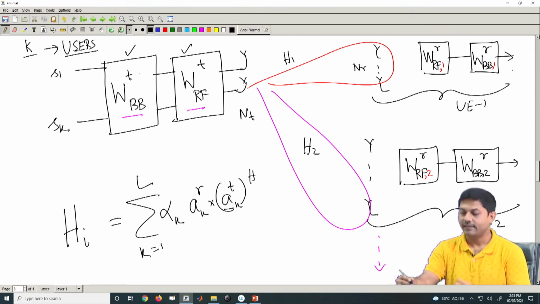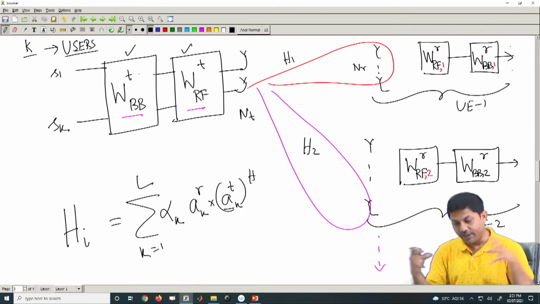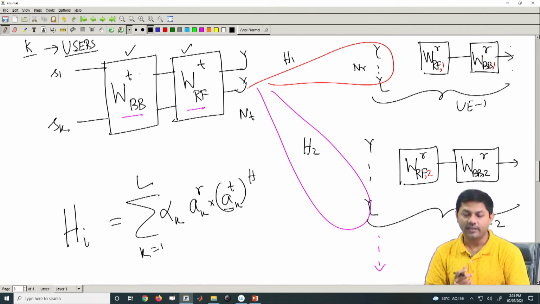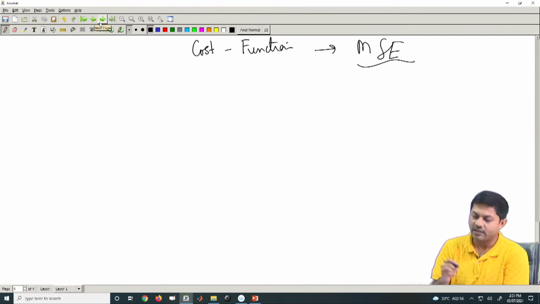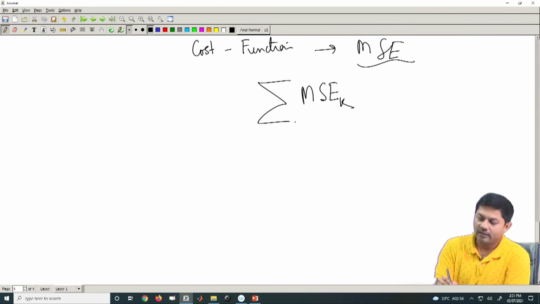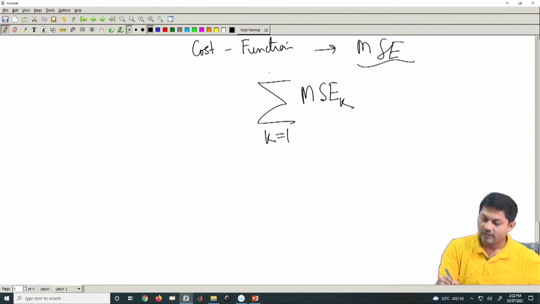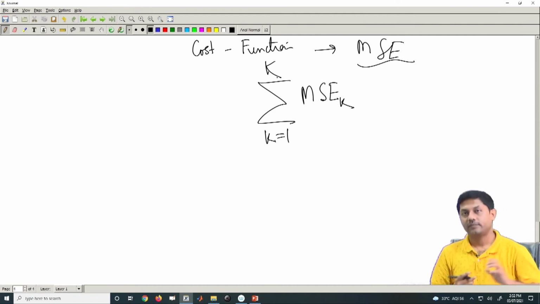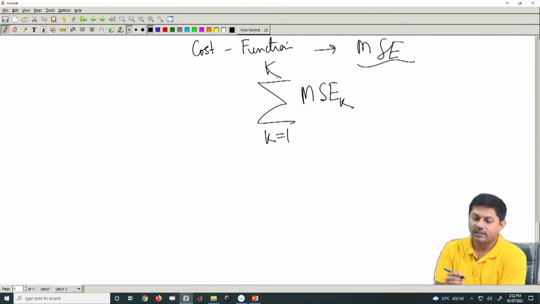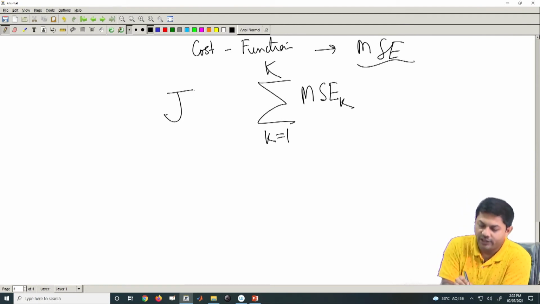I would like a system in such a way that the total MSE over every individual user should be minimized for all these parameters. So, instead of considering MSE for a particular user, I would like to minimize the complete MSE of all my users, and that I call J. This is my cost function.